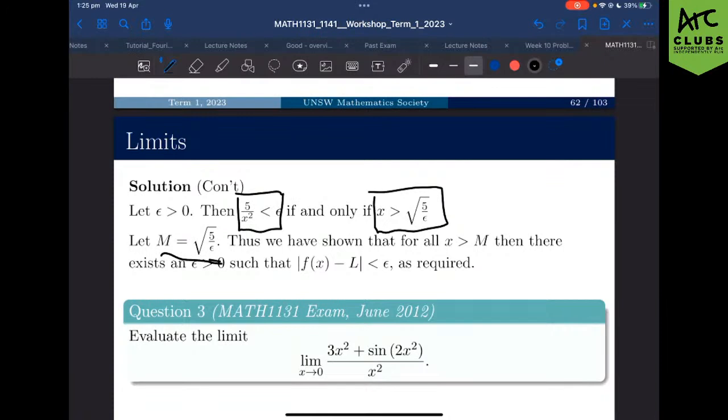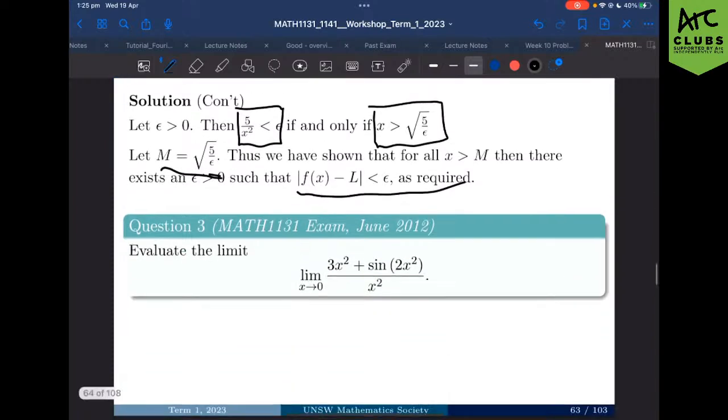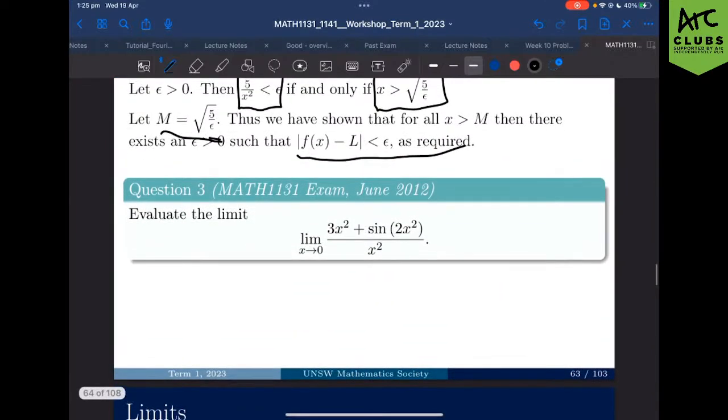we end up with, for all x greater than m, x satisfies a certain distance from the limit. Hence, we have validated the limit for all epsilon greater than 0 as required. Hence, we've done the question. Are we happy with that? Awesome. Nice. Okay.